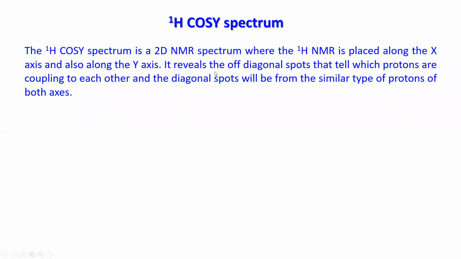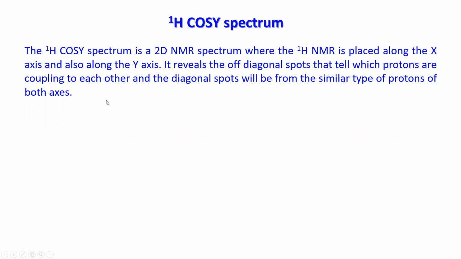One is the off-diagonal spots that will tell which protons are coupling to each other. In NOESY, you have seen which protons are closer to each other so that they can interact spatially, through space. Here, the protons that are splitting each other, coupling to each other, will participate to develop the off-diagonal spots.